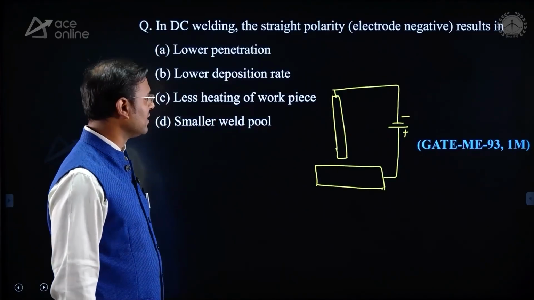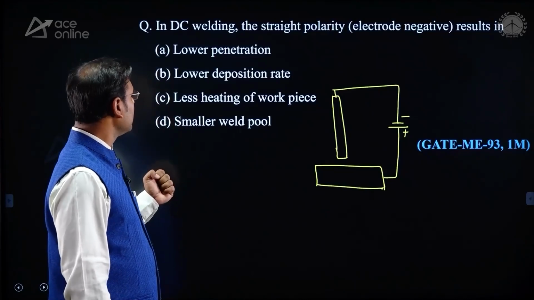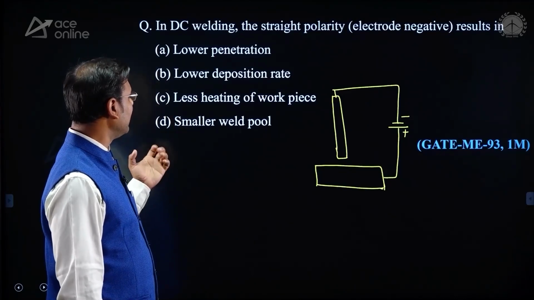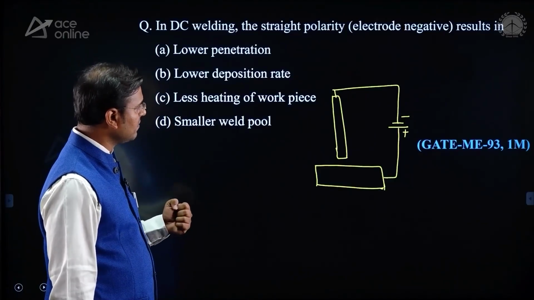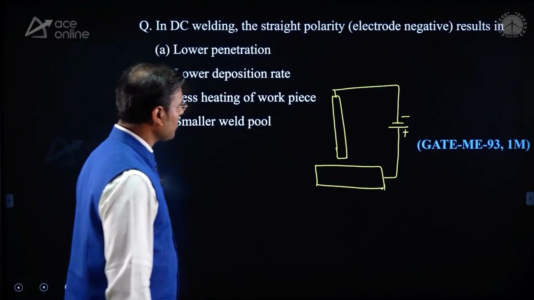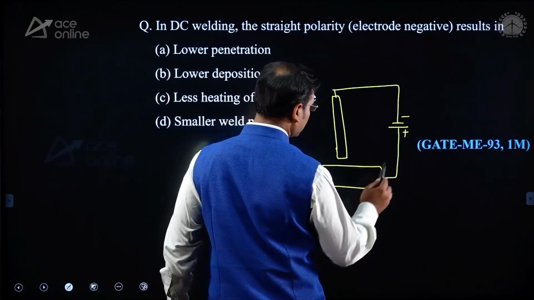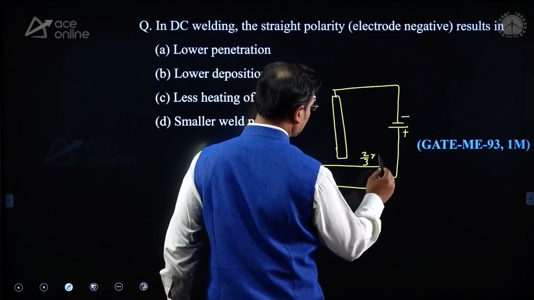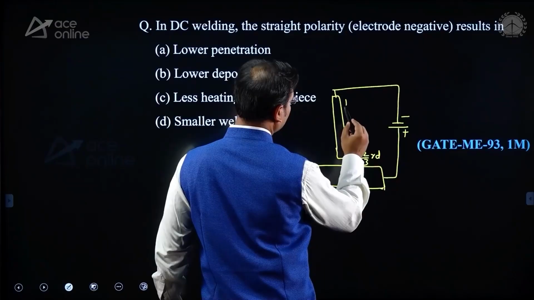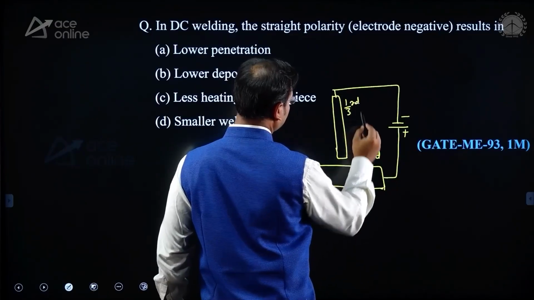Yes, results in lower penetration, lower deposition rate, less heating of workpiece, smaller weld pool. Just see that this is the direct current straight polarity, and where there is a positive sign, here 2/3 of the heat is generated, and here only 1/3 of the heat is generated.